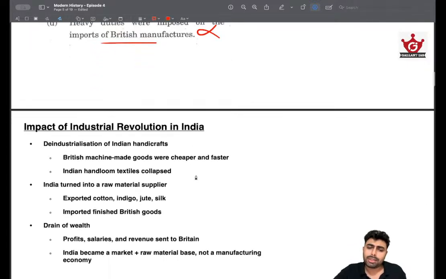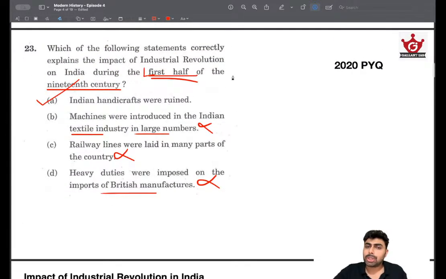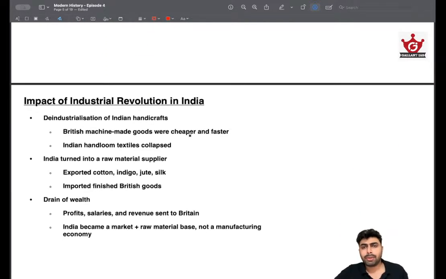It's good practice to learn about the PYQs, especially since even the Industrial Revolution is being asked. It's a good practice to learn something about it. That's what we are doing with this session. So first, basic things. This is very logical. It's not very factual. You don't have to byheart hard things. Just know that the Industrial Revolution had a few impacts. Of course, most of the impacts were economic, and social impacts followed those economic impacts.